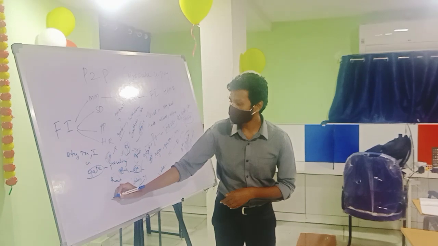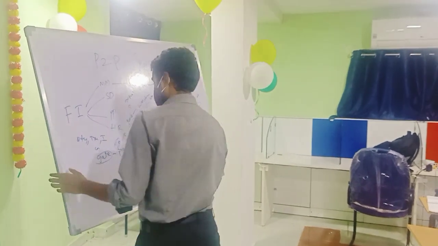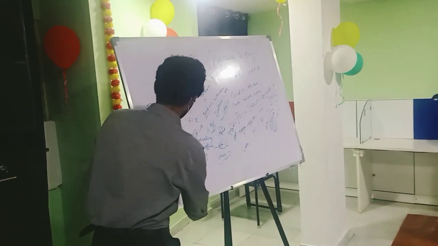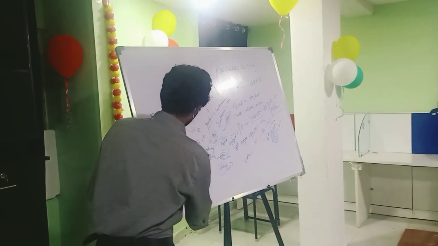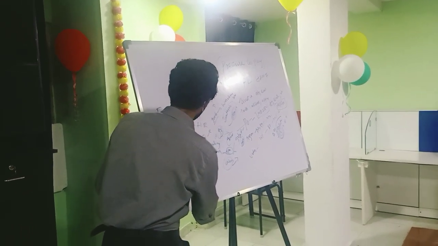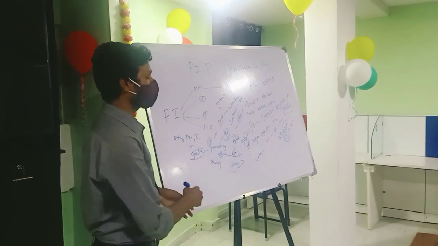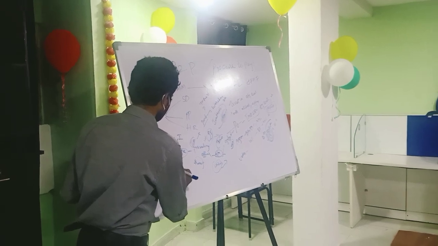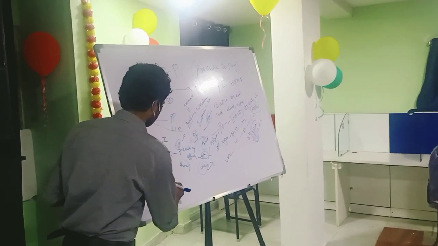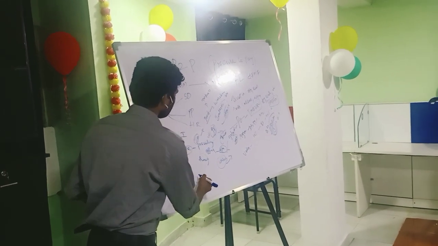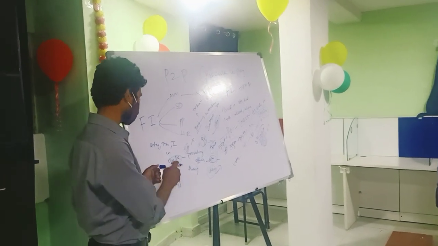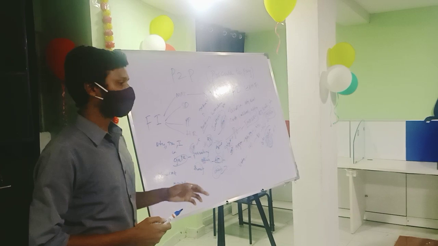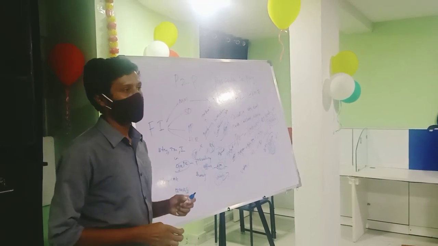And then for the invoice, the entry is vendor account debit to GRIR account credit, and when the payment is done, the entry is vendor account debit to bank account credit. So this is the entry once the payment is done from the company side: vendor account debit to bank account.